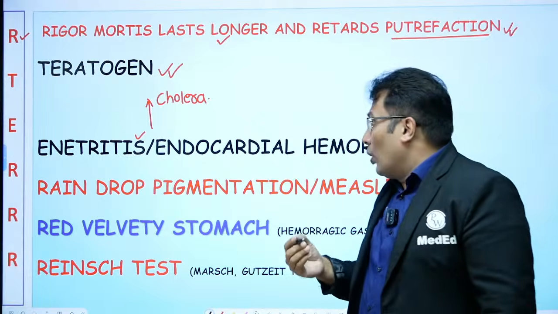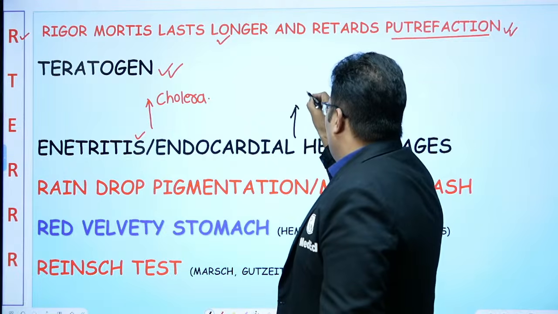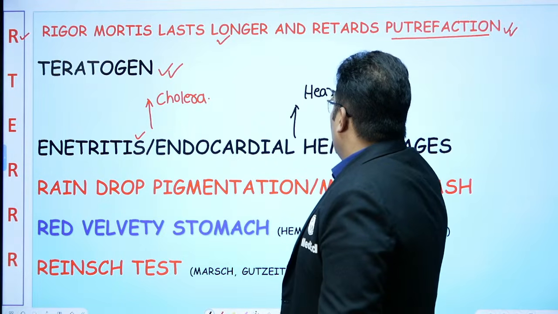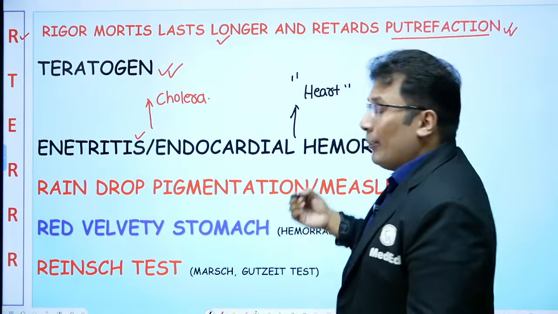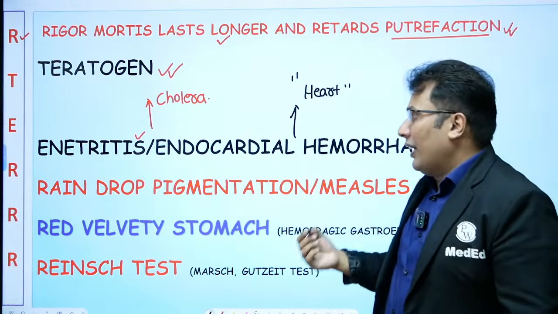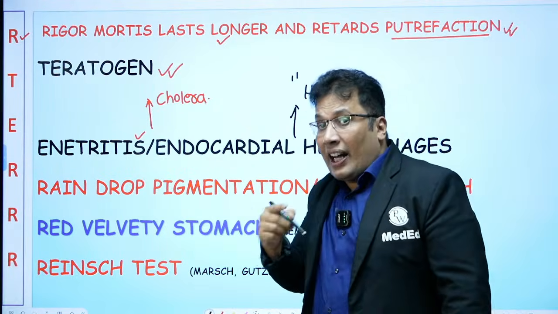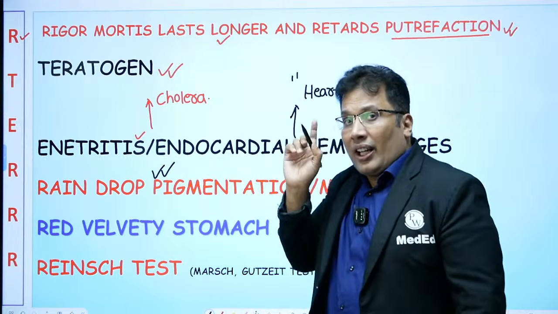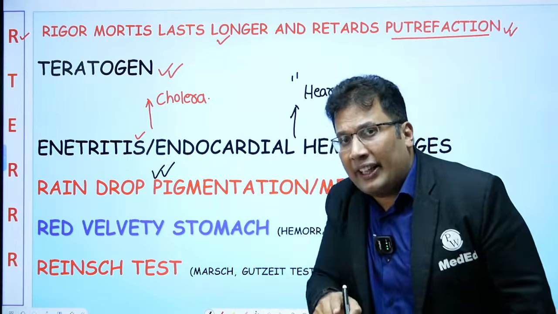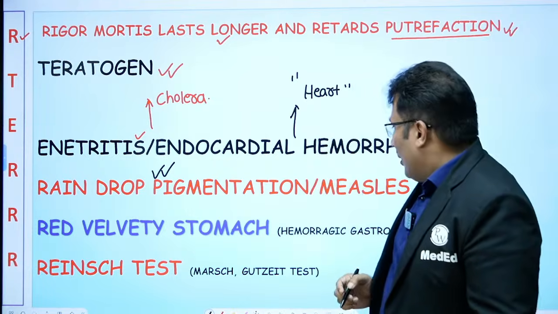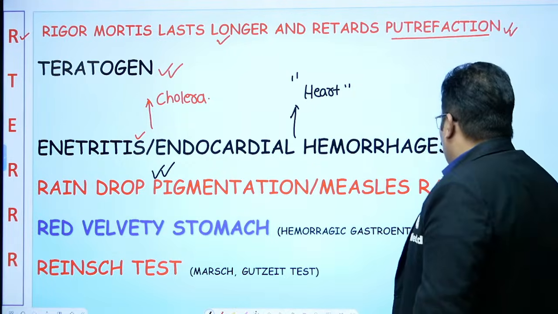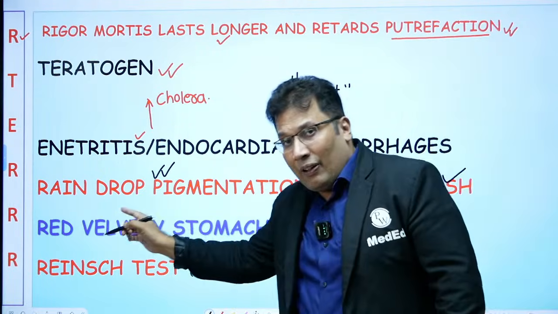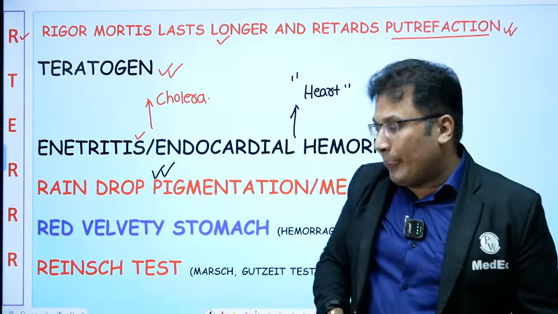It causes endocardial hemorrhages, especially over the heart. Endocardial hemorrhages are a non-specific finding. Then one more R: raindrop pigmentation, very, very important. Raindrop pigmentation is a very important finding commonly seen in arsenic poison. R for rash also, so there can be rash. Red velvety stomach in case of acute arsenic poison.